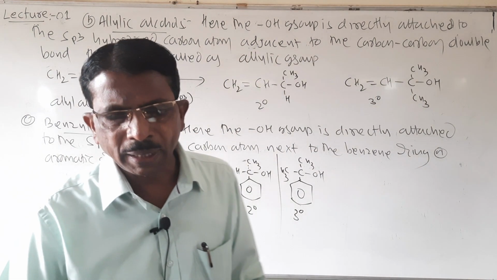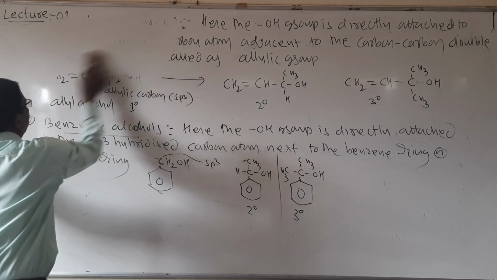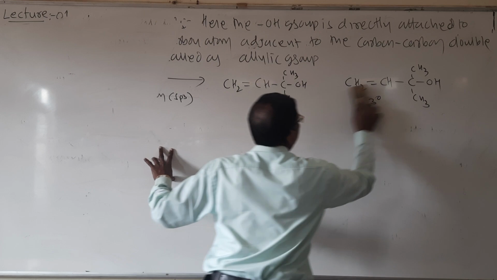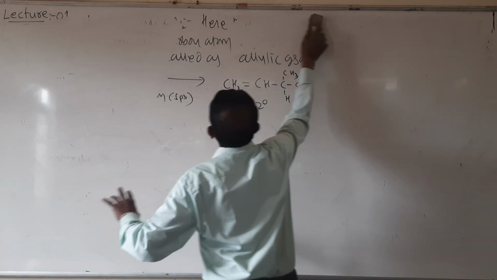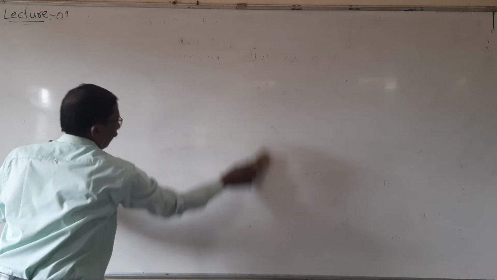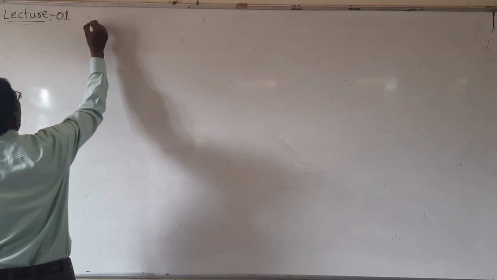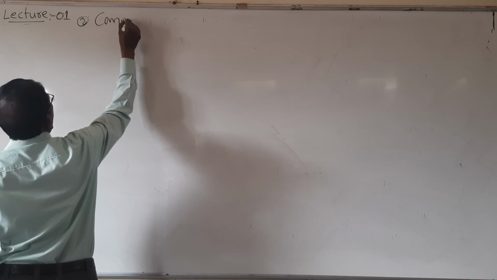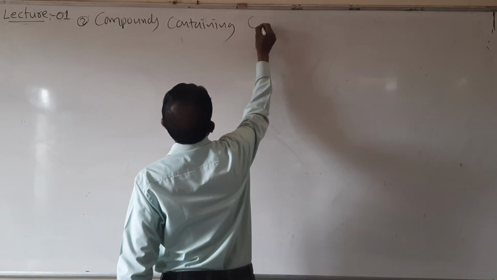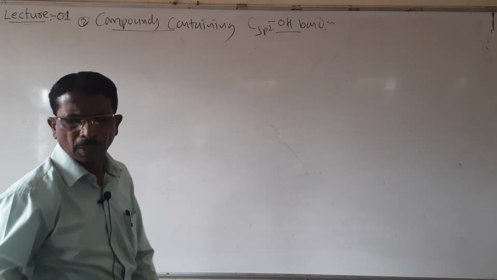So students, now another one is there, that is compounds containing C sp2 OH bond. Look here. So what happens here?